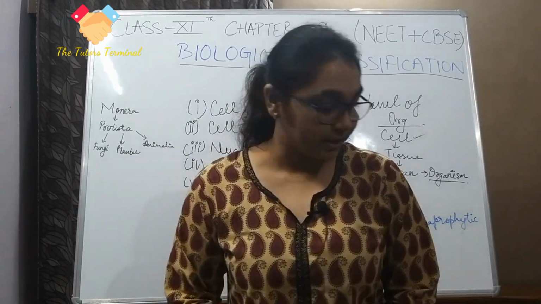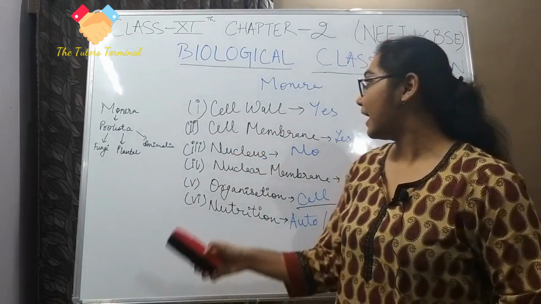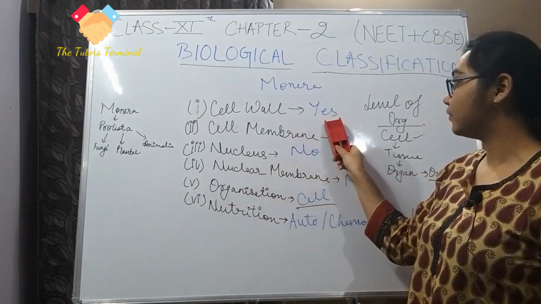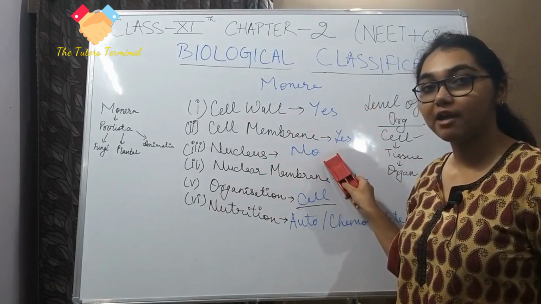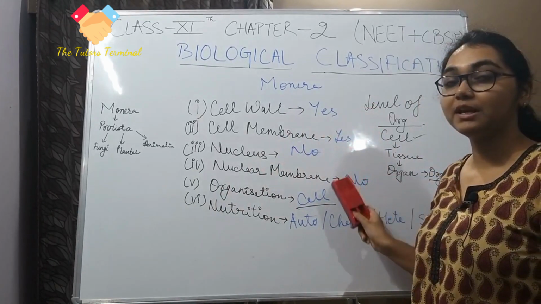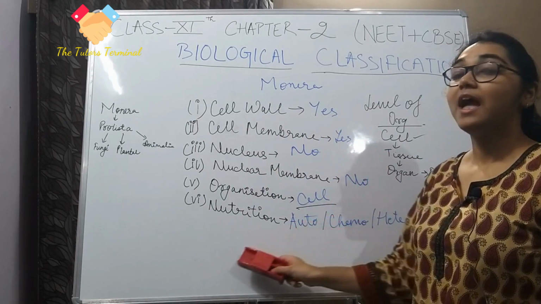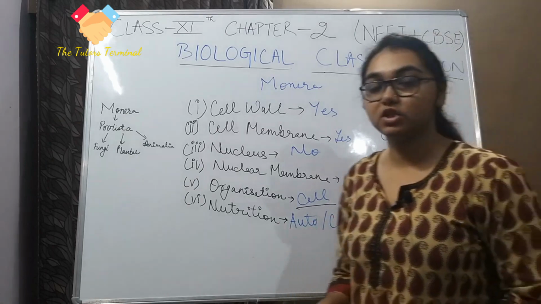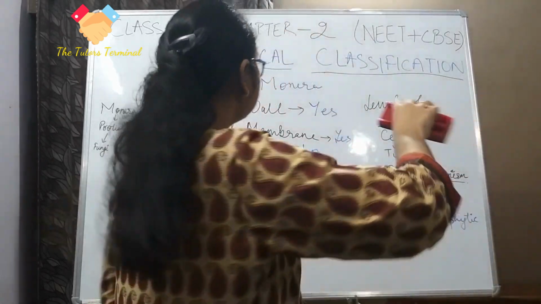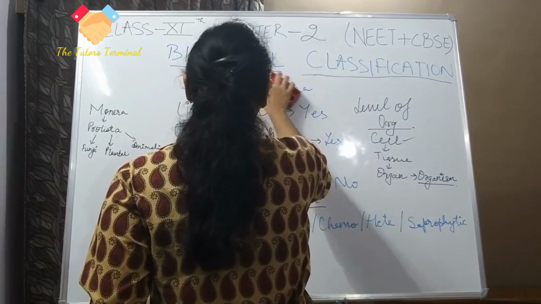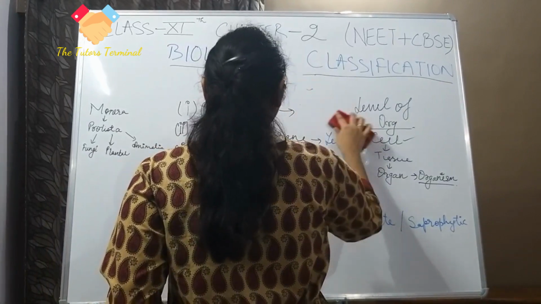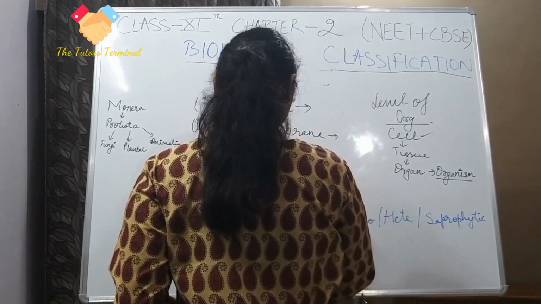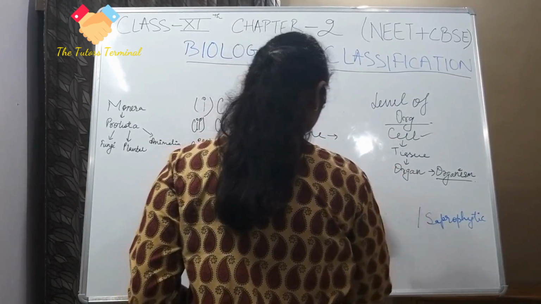Alright, so we saw what a Monera is. When any organism has a cell wall, has a cell membrane, does not have a nucleus, does not have a nuclear membrane, has cellular level of organization, and has autotrophic, chemotrophic, heterotrophic or saprophytic nutrition, it will come under Monera. Then let us move on further to Protista. Now we will answer these same questions and get to know about Protista.